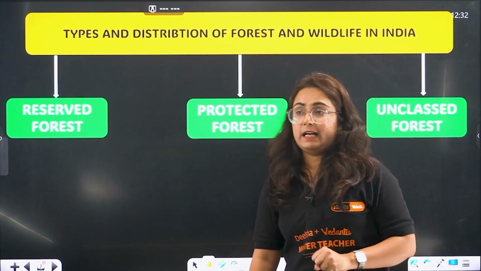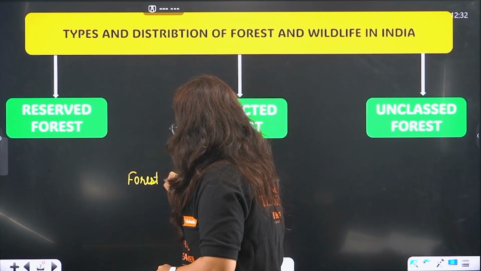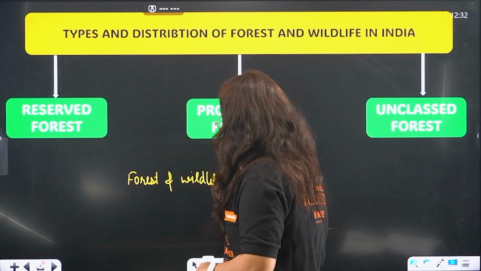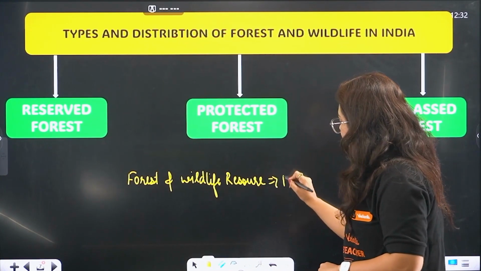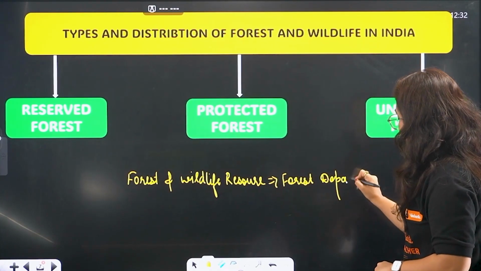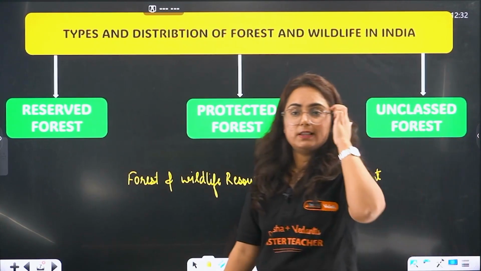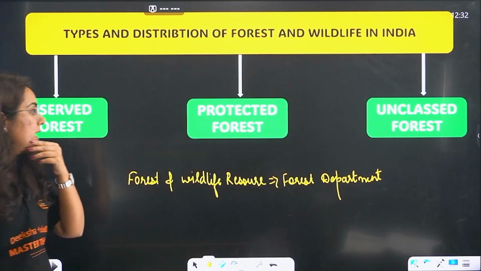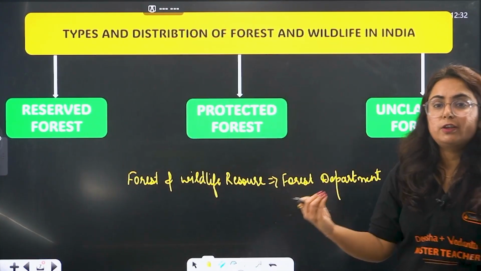So in India, much of the control of the forest and wildlife resources goes to the Forest Department of India. There is a separate department made, and there are even exams for it. IFS officer, not the foreign one here, the Indian Forest Service officer, an administrative service. He is appointed by an exam conducted by UPSC.